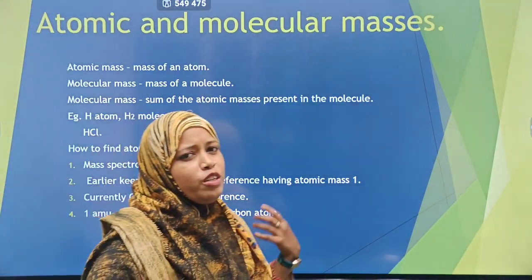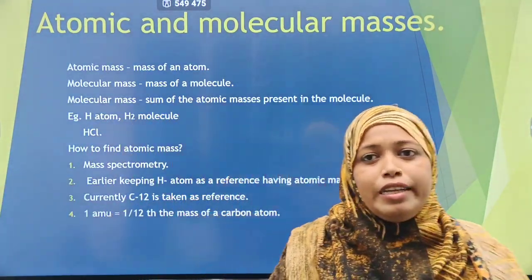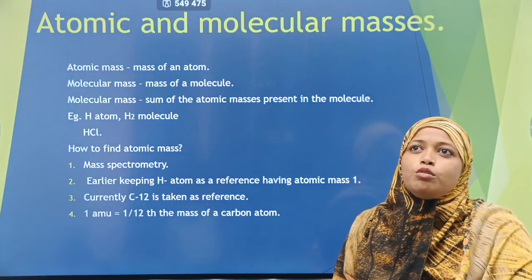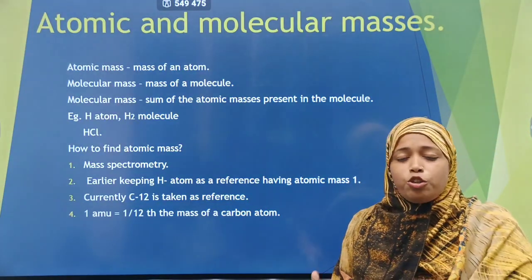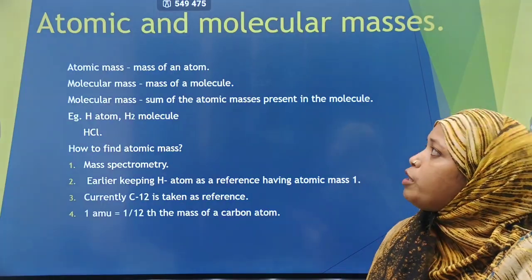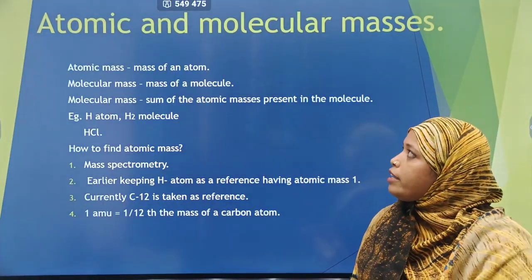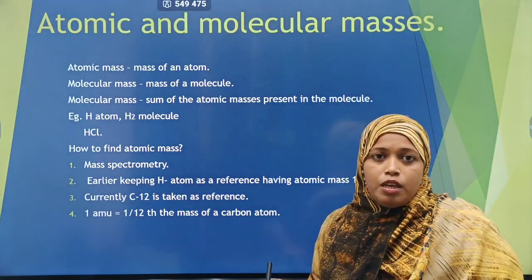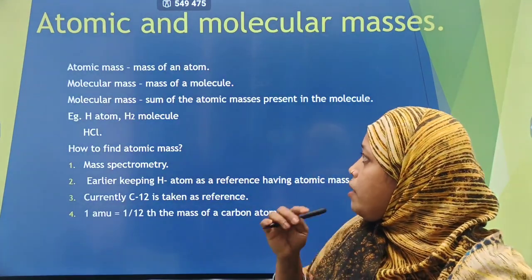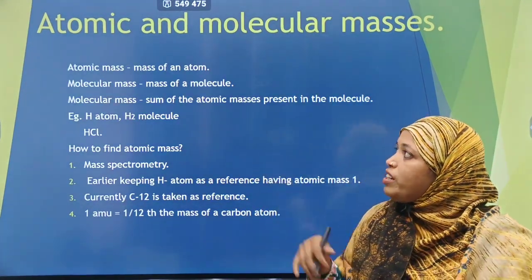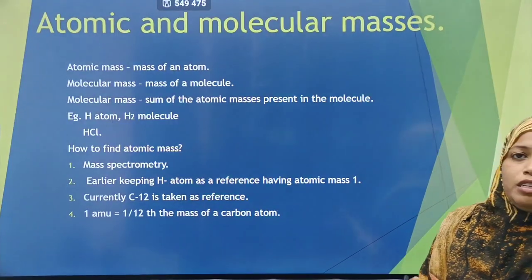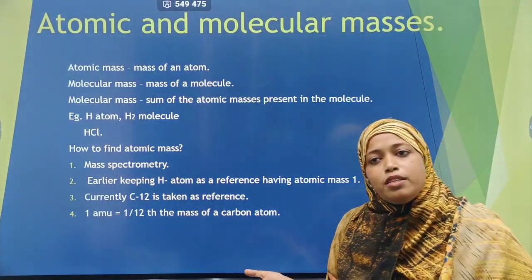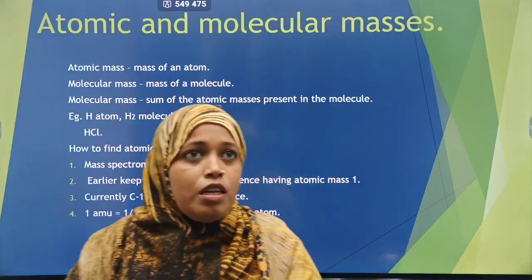Now, moving further, we'll learn about atomic mass and molecular mass. Dalton's theory was proved to be wrong later on, when modern atomic theory came up, but we'll look at that later. First, we learn about atomic and molecular mass, which is very important for your exams. What is atomic mass? Atomic mass is nothing but the mass of an atom. And what is molecular mass? Molecular mass is nothing but the mass of a molecule.